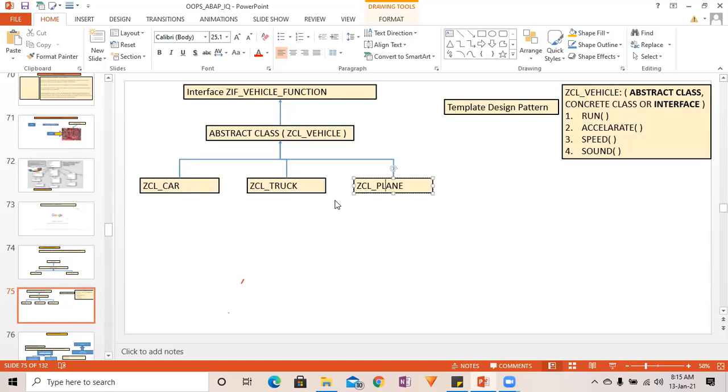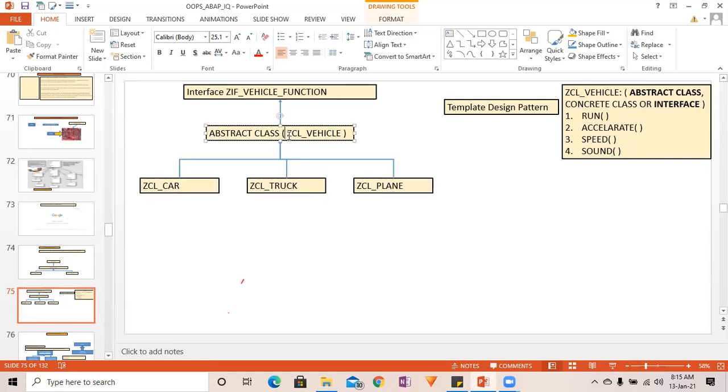Accelerate, the way all these three accelerate will be different, right? One has a low acceleration capacity, or maybe high. The way it's going to be accelerated is going to be different. So what we will do is put accelerate in this abstract class, and here we will redefine it.